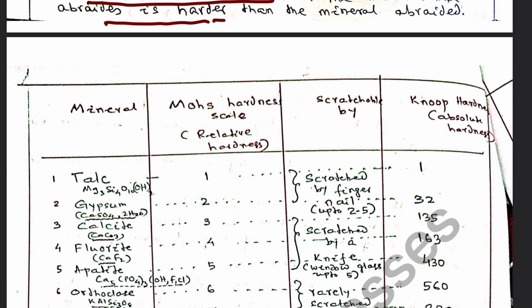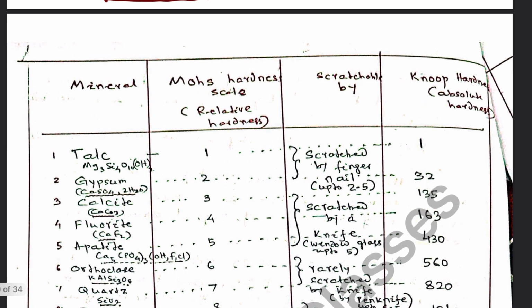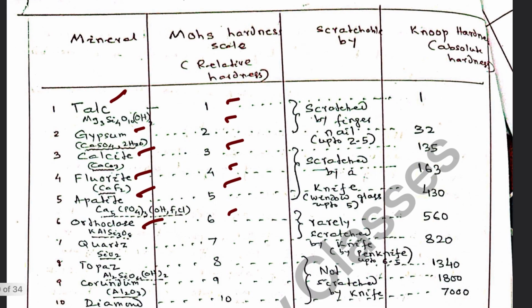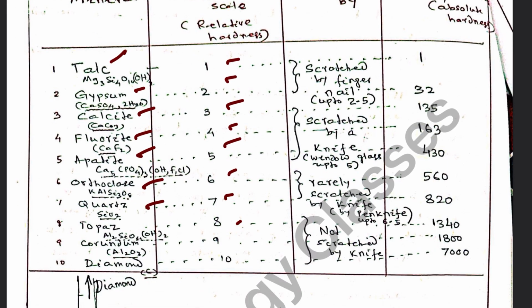So this is the table. We have the Mohs scale of hardness represented by talc hardness 1, gypsum 2, calcite 3, fluorite 4, apatite 5, orthoclase 6, quartz 7, topaz 8, corundum 9, diamond 10. Diamond is the hardest substance. And this is a relative hardness scale. It is not an absolute hardness scale. If it were an absolute scale, then diamond would have been exactly 10 times harder than talc. But that is not the case.